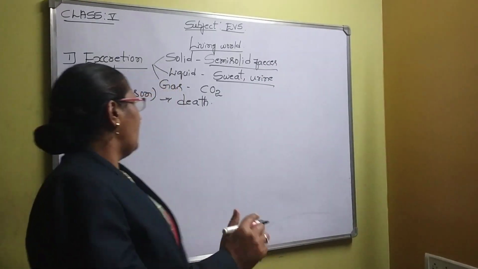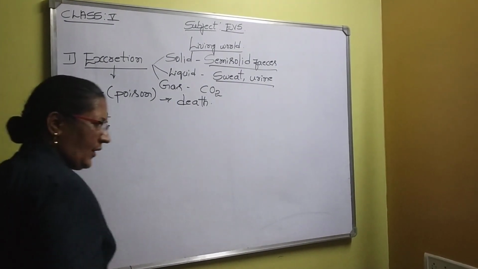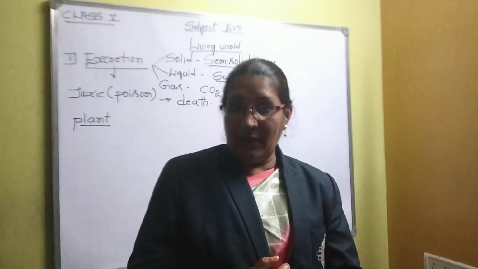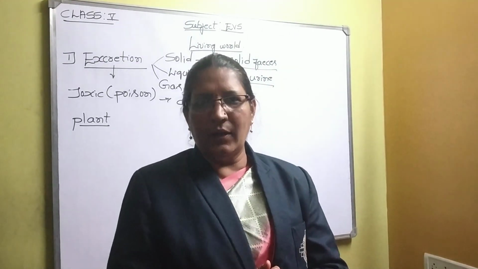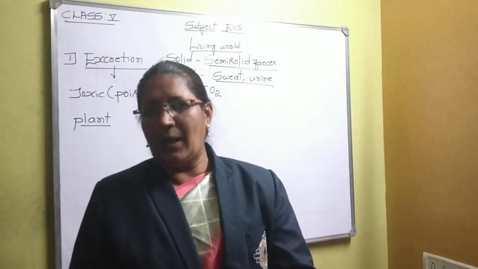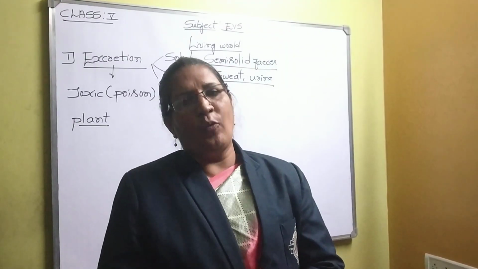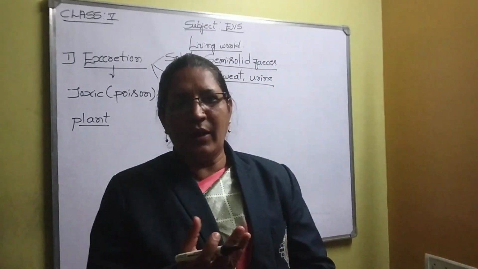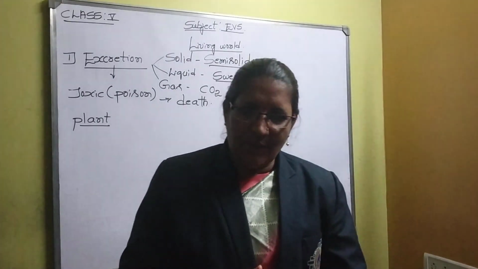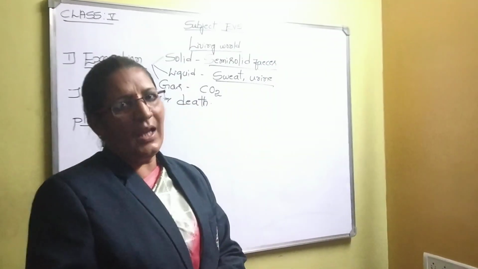Now let us discuss the case of plants. Even plants excrete one or the other type of waste products. Whenever the leaves become old, they fall from the plant. Some plants yield gum, called gum-yielding plants, or some yield rubber, called rubber-yielding plants. Whatever gum or rubber we get is useful for us, but for the plant it is a waste product. So in this way even plants excrete one or the other type of waste material.